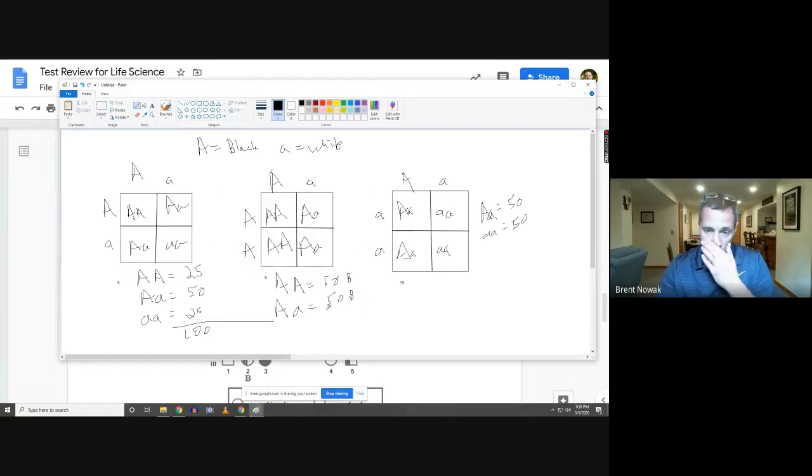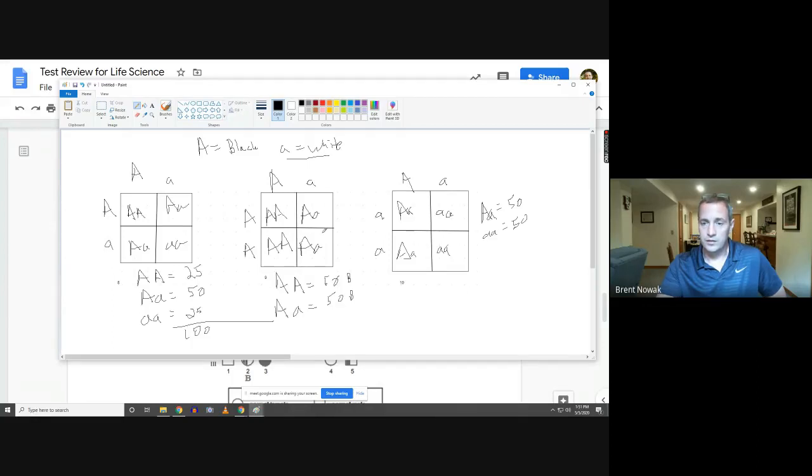And the answer would be no. And it would have to be no because white is a recessive, and nowhere here do I have two lowercase letter a's. So this parent would not be able to produce a white-haired child according to our Punnett square. Agree or disagree? Questions or comments?